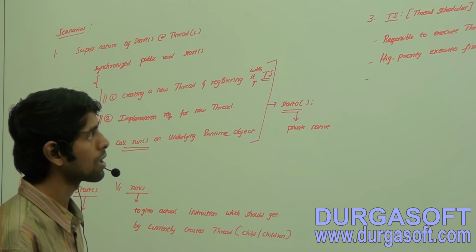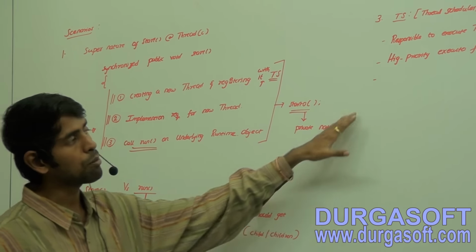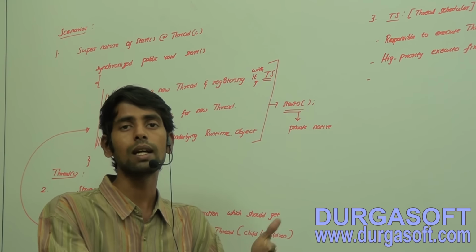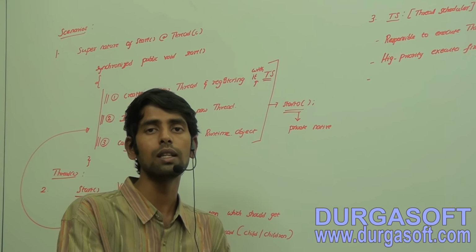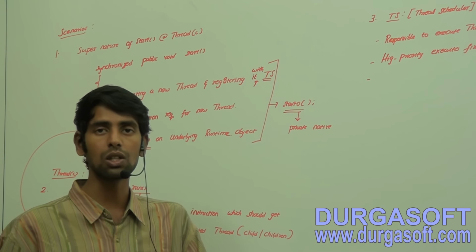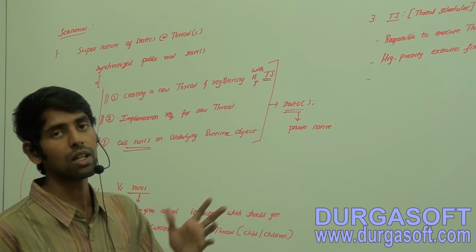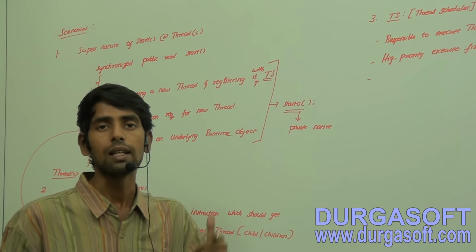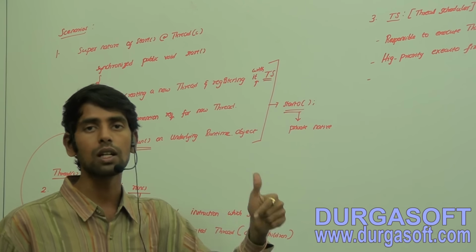Okay, try to understand. High priority and low priority, but what if two or more threads have the same priority? In which order are the threads going to get executed? That's also very important. In that case we cannot predict which thread is going to get executed first. It depends upon the thread scheduler algorithm internally, what it is using.